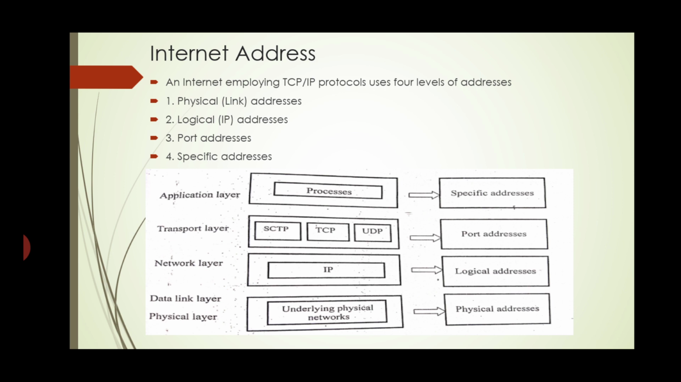So in the data link layer and physical layer they use physical addresses. For the network layer, that is the internet protocol layer, they use logical addresses. For the transport layer there are a number of protocols, SCTP, TCP and UDP. These protocols are present in the transport layer. For these protocols they use port addresses. Last one is the application layer. For the application layer, they use specific addresses.